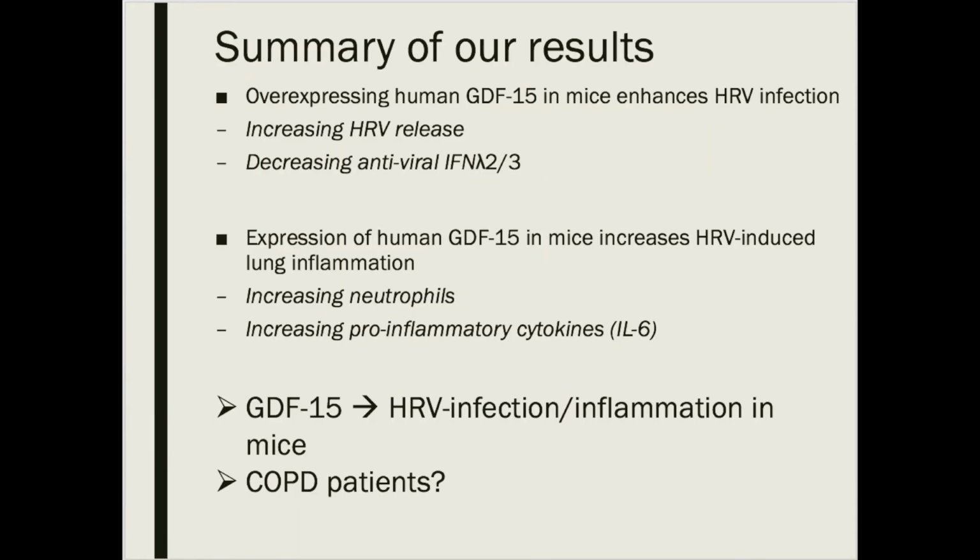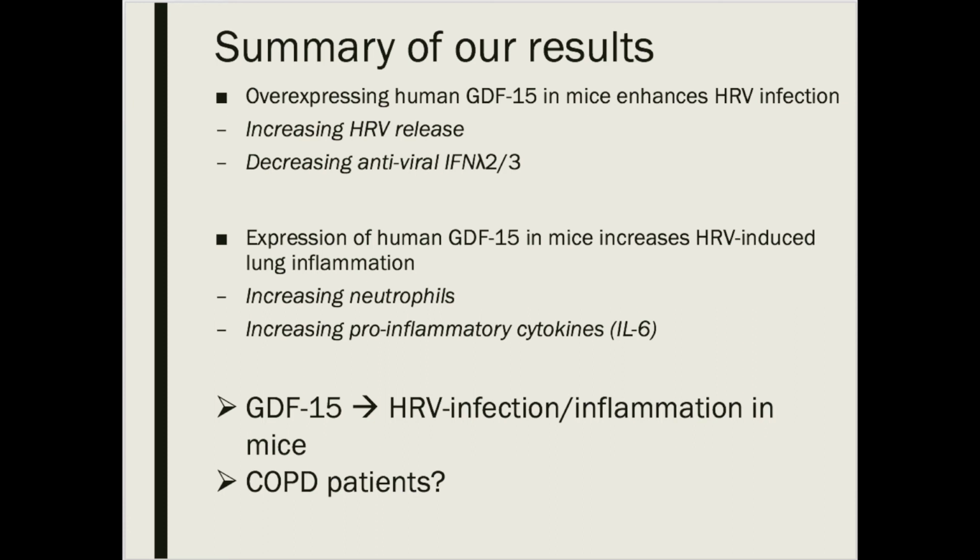So just to summarize the results of this study, we saw that expressing human GDF-15 in mice enhances HRV infection, and we saw this when there was a significant increase in the HRV load in the transgenic mice. We also saw that there was a significant decrease in the interferon levels in the transgenic mice compared to wild type, and we know that this interferon is crucial to antiviral immunity. We also saw that GDF-15 expression in the mice increases the HRV-induced inflammation in the lungs, and we saw this by seeing an increased level of neutrophils as well as IL-6 in the transgenic mice.